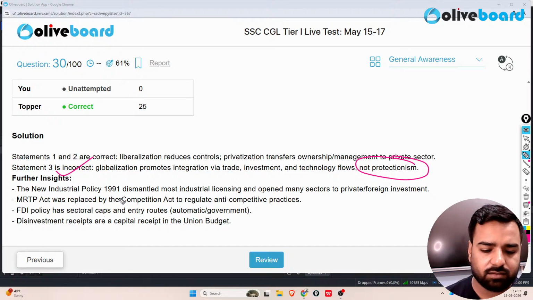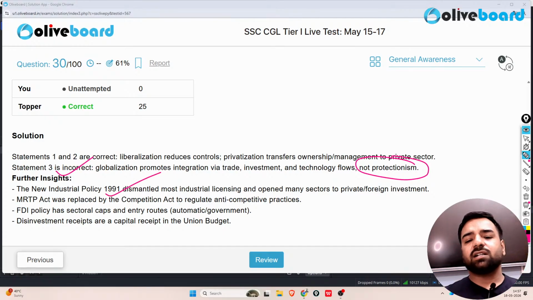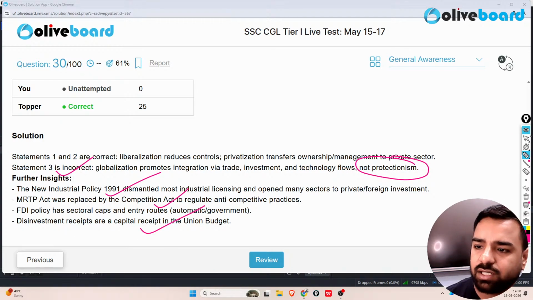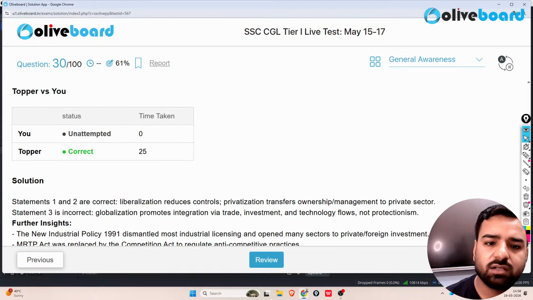Here please remember the New Industrial Policy 1991 dismantled most industrial licensing and opened many sectors to private and foreign investment. So the MRTP Act was replaced by the Competition Act to regulate anti-competitive practices. FDI policy has sectoral caps and entry routes. So disinvestment receipts are a capital receipt in the Union Budget. So the correct answer was just 1 and 2.